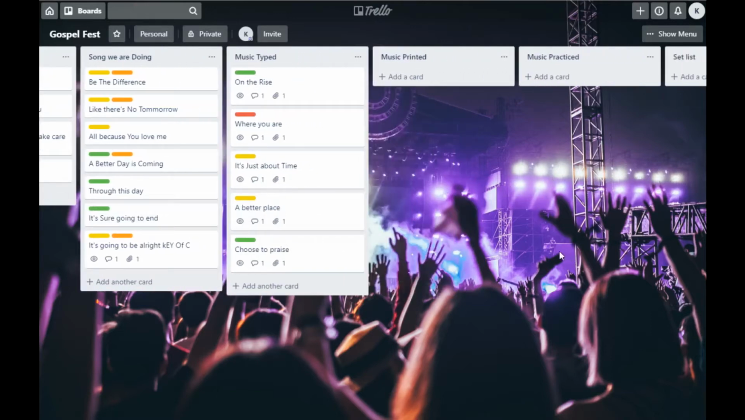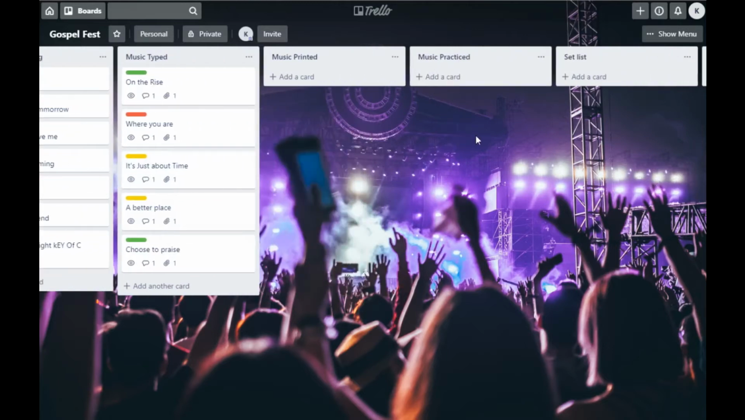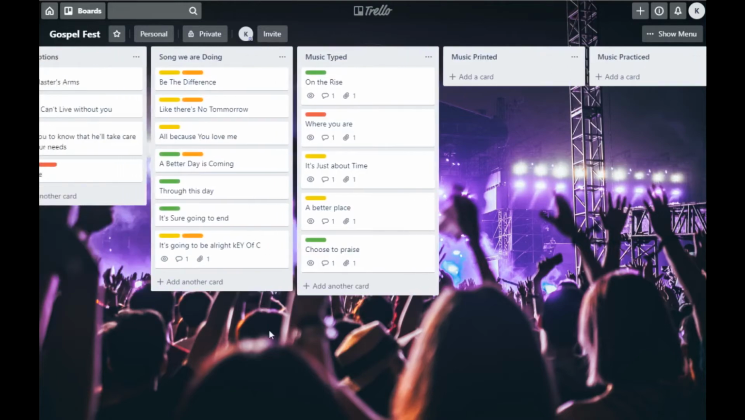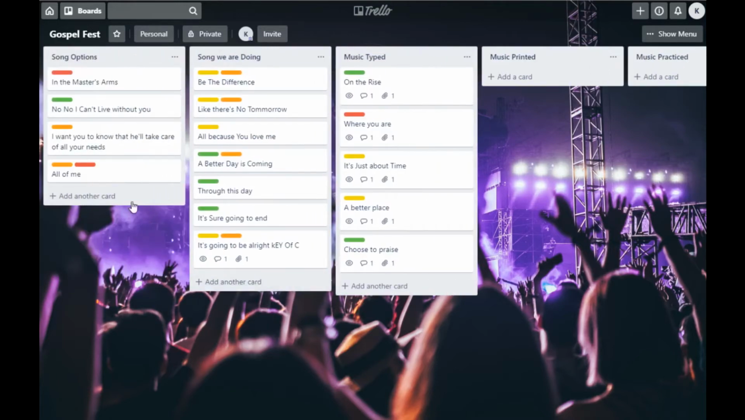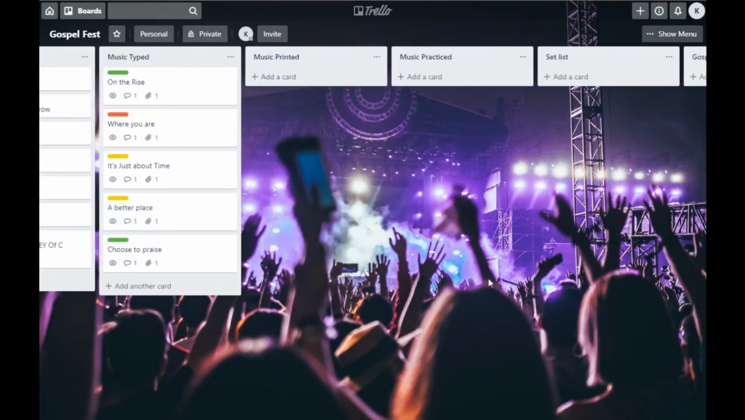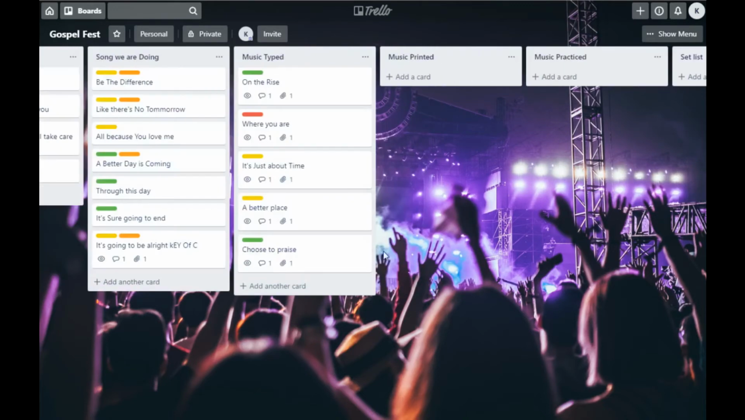I could practice them, but it's hard to practice without them printed. So let's get them printed, then we can practice. Then we can decide what order we want to do them in. There's no need to worry about what order we're going to do them in till we know that we can play them. But anyway, that is Trello, and that is what I'm using to do this process, and I really enjoy it.